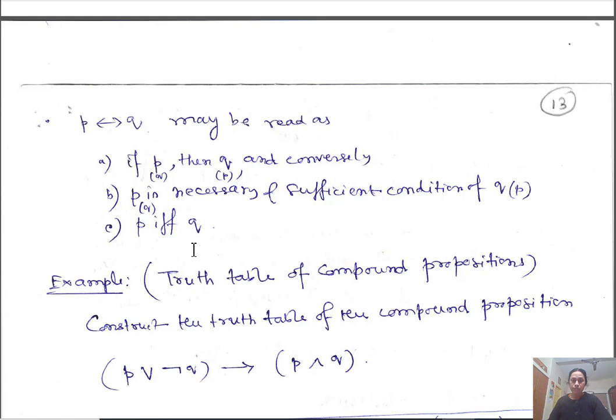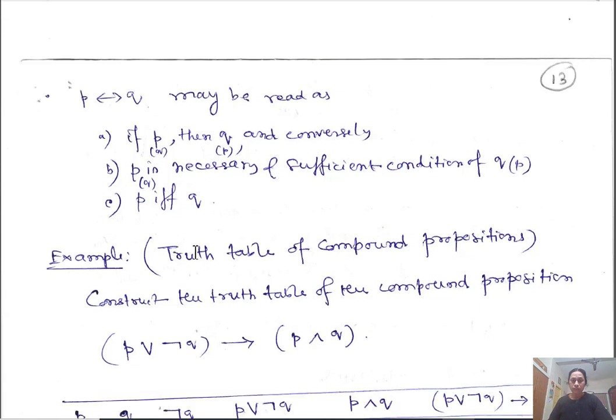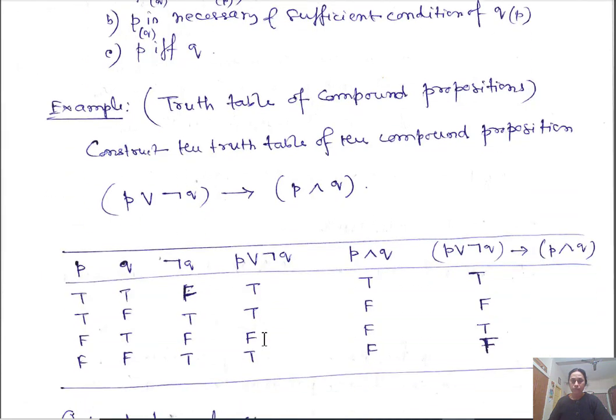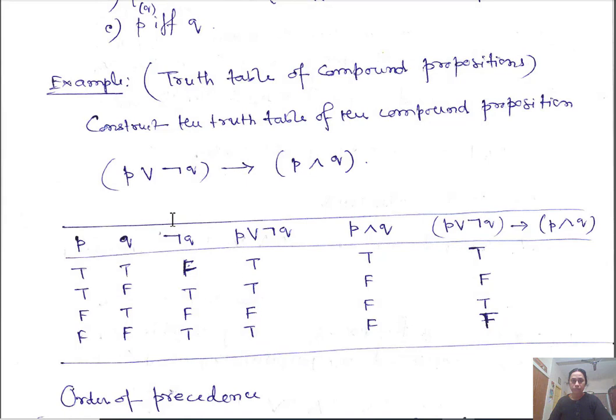So, truth table for a compound proposition. Already I have shown with one example how to construct that. Okay, I have one more example here, so you can do it by yourselves. Column P, column Q you construct: true, true, false, false, true, false, true, false.